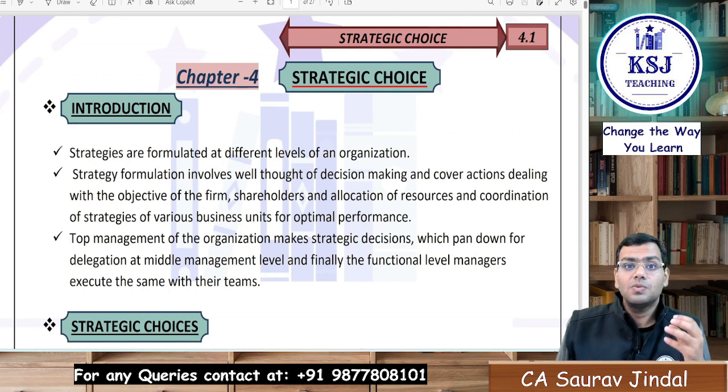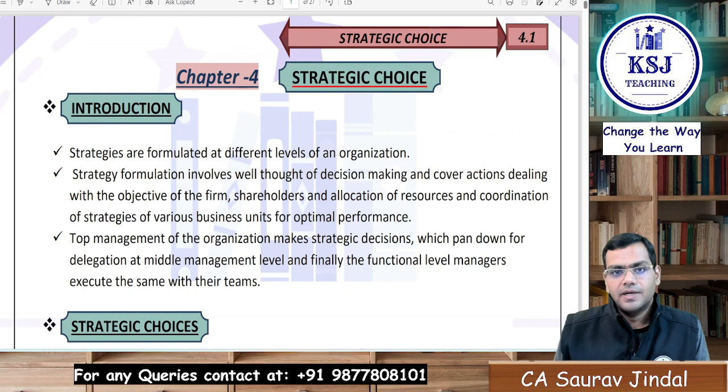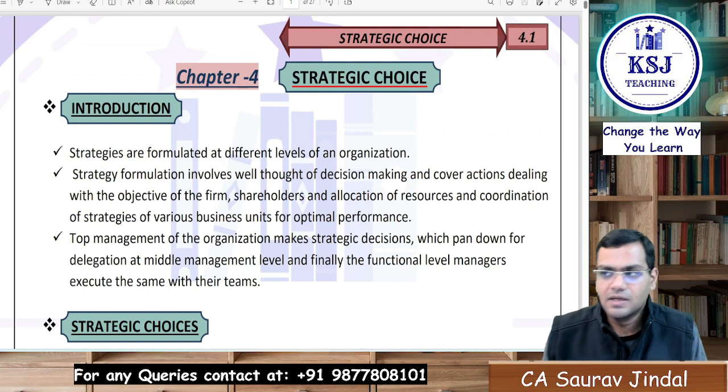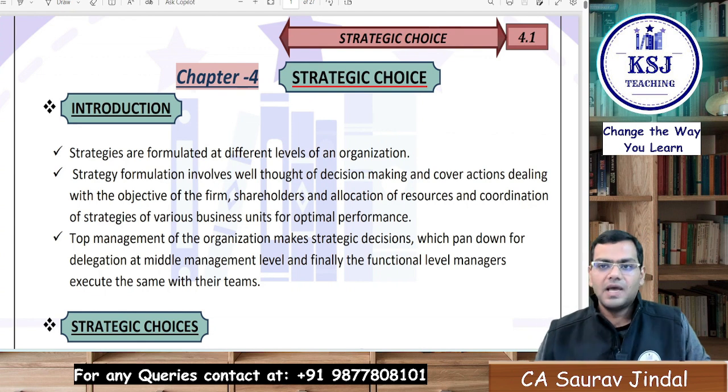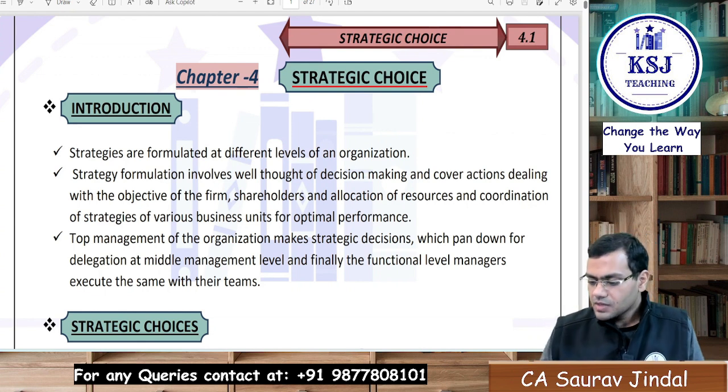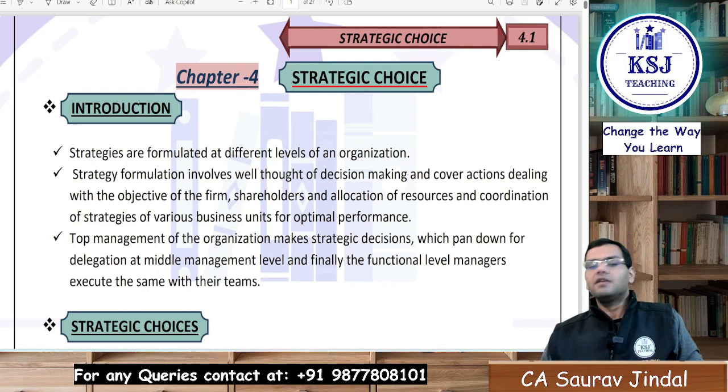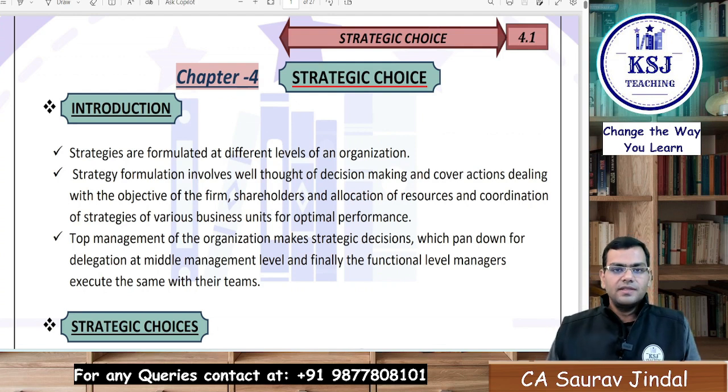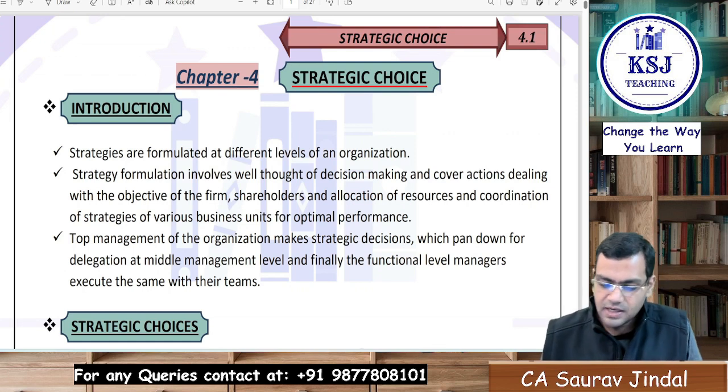Now the business needs to make a choice, needs to make a decision about where they are standing right now, and according to that positioning, what is the strategy that needs to be adopted, right? Which strategy will suit them the best. According to that, they implement it. That is what strategic choice is about. It helps us in understanding when to apply which strategy, right? That helps in decision making for an organization, that where are they right now, and in that particular situation, what is the strategy that needs to be followed. Clear? Okay, so now let's start with this chapter,